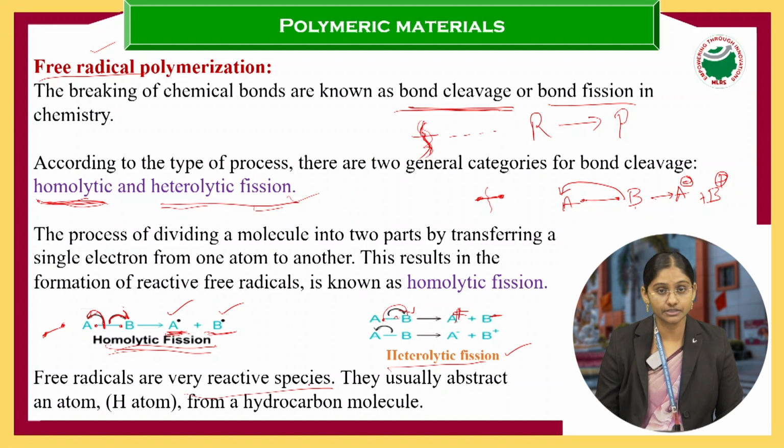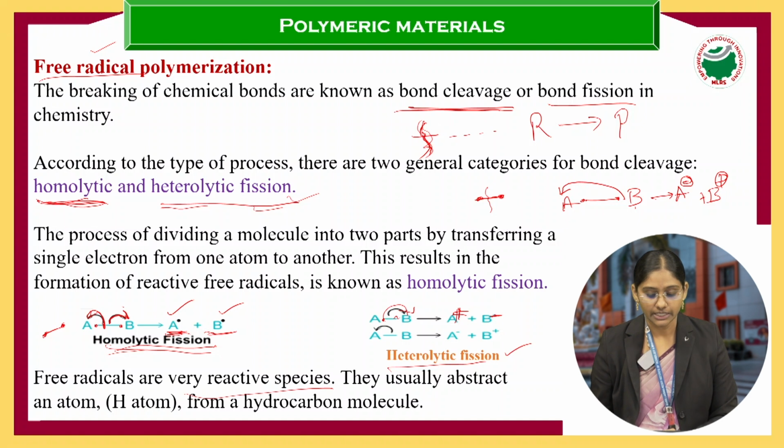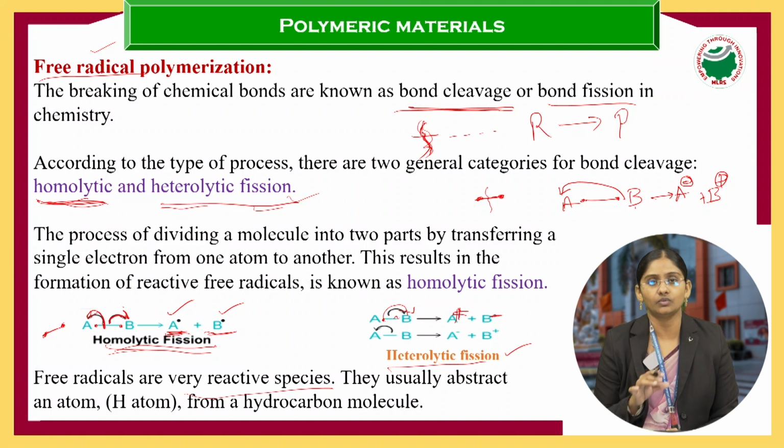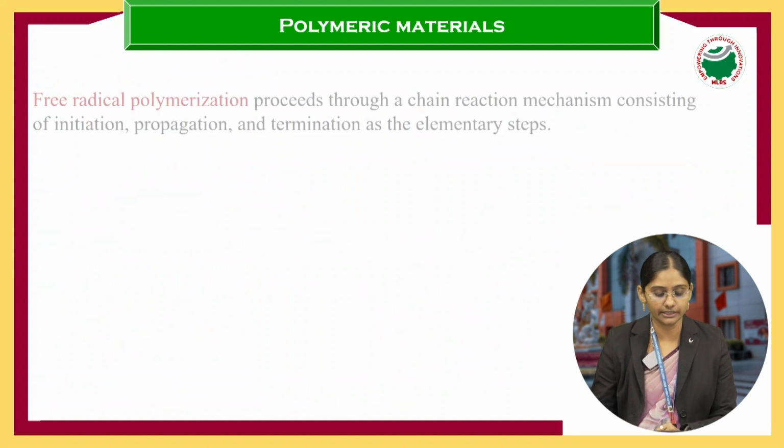They usually abstract a hydrogen atom from the hydrocarbon molecule. This is about the free radical. What is meant by a free radical? How is it formed? Clear? Now our topic is that in the presence of a free radical, a polymerization reaction takes place. How does it take place? Now we will see the mechanism.